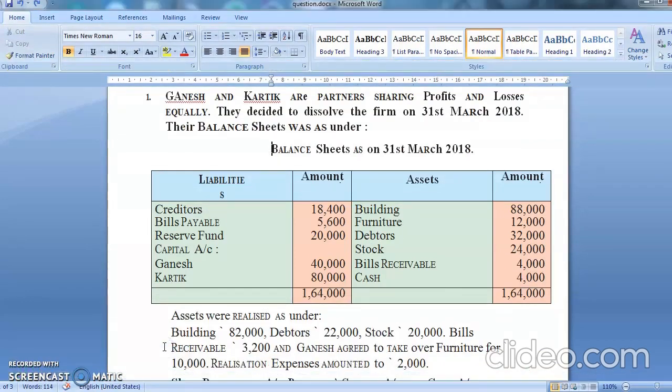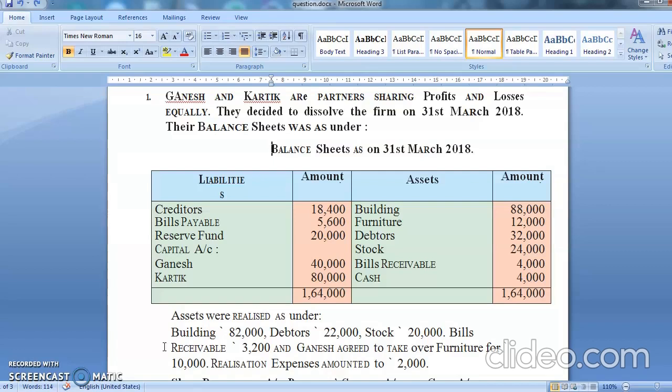Close मतलब बच्चों business बंद हो रहा है. Business जब बंद होगा हर बंदा अपना अपना पैसा मांगेगा. Am I correct? So to give them back the money, what you are supposed to do, you have to sell all your assets, pay off all the liabilities, and whatever cash is left out, the partners will take away. Okay, that was just a brief introduction about it.